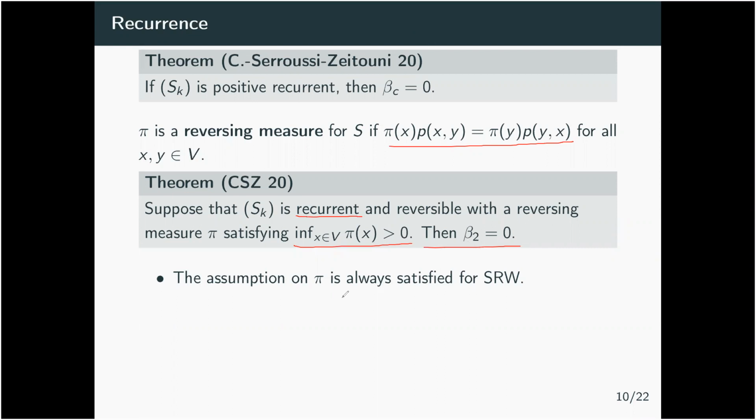In particular, if you look at simple random walk, then the reversible measure is simply the degree of a vertex. And since we are looking at an irreducible graph, it will always be bigger than 1. So this condition will always be satisfied. So in particular, all recurrent simple random walks have no L2 region.